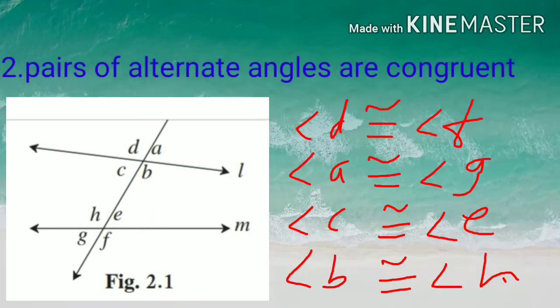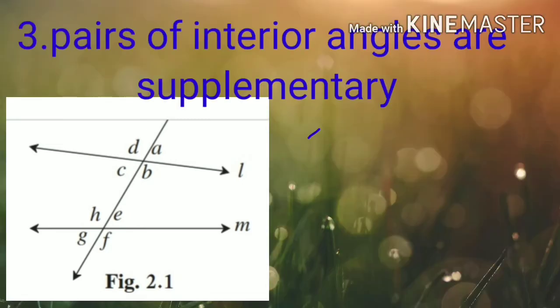Next is properties. Pairs of alternate angles are also congruent. So alternate angles here, angle D is congruent to angle F, angle A is congruent to angle G, angle C is congruent to angle E, angle B is congruent to angle H. Pairs of alternate angles are also congruent. This is the second property.